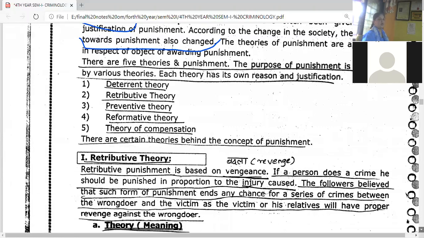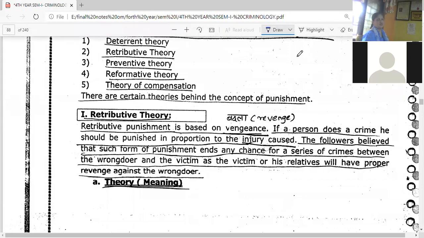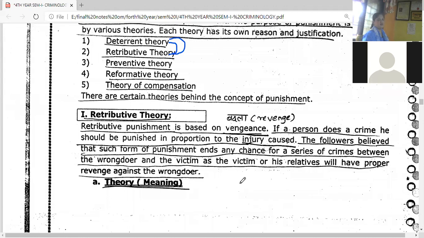नंबर 1 कुठली आहे बघा, डिटरंट theory. नंबर 2 रिट्रिब्युटिव्ह, प्रिव्हेंटिव्ह, रिफॉर्मेटिव्ह आणि theory of compensation. But as I already told you, ह्याचा number change करा. Retributive theory 1 numberला आणि deterrent theory 2 numberला. Very first theory of the punishment is a retributive theory of a punishment.